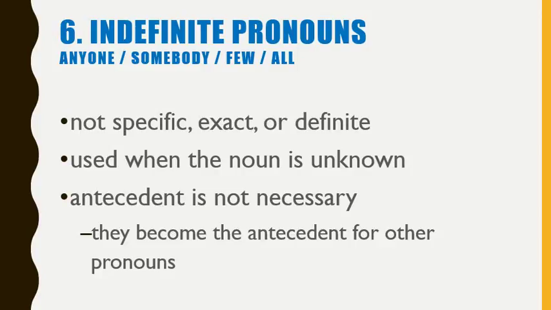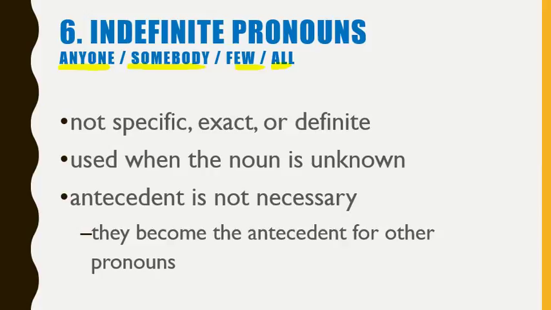The indefinite pronouns are pronouns like anyone, somebody, few, all. These are called indefinite pronouns because they're not definite. We're not talking about any definite person. Like he, we know has to be one particular person that we're thinking of, but anyone could be anyone. So we call them indefinite pronouns.